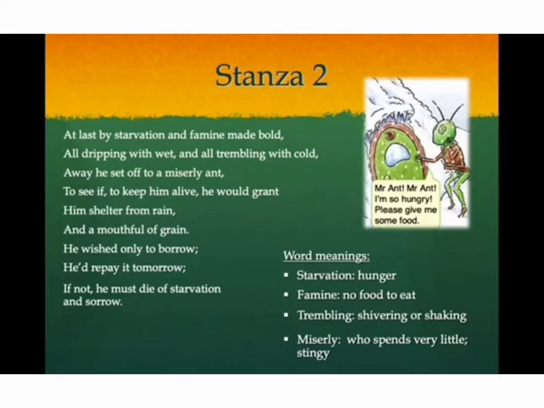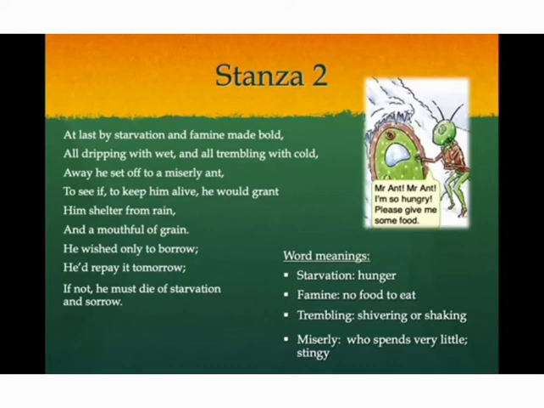In the second stanza, the winter has come. The cricket hasn't saved anything for the winter. He's dripping with water. He's starving. He's hungry. He doesn't have anything to eat. He's shaking with cold. Thus he decides that he should go to an ant. But the ant is a miser who doesn't like to spend, is very stingy.